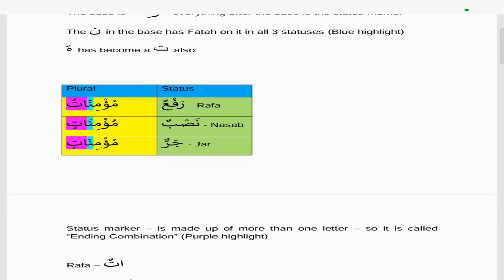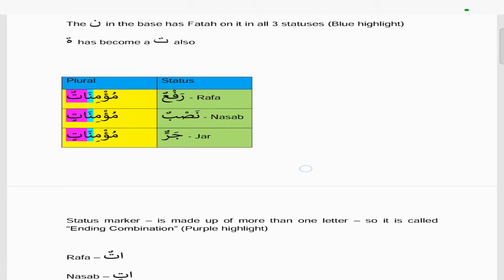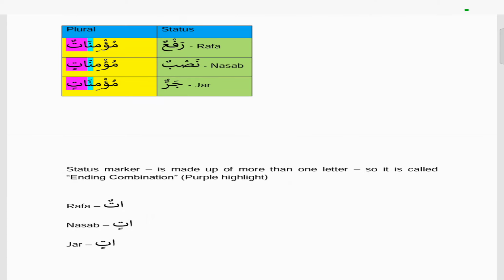So if we look at the plural rafa, it is mu'minatun. And if we look at the purple highlight this time, we can see that the extra letters that have been added are the alif and the ta. And then you have the nasab status, which is mu'minatin. Again, the alif and the ta have been added. And in the jar it is the same thing, mu'minatin, the alif and the ta have been added. So again, because extra letters have been added to the original base, the original word, therefore it's an ending combination.